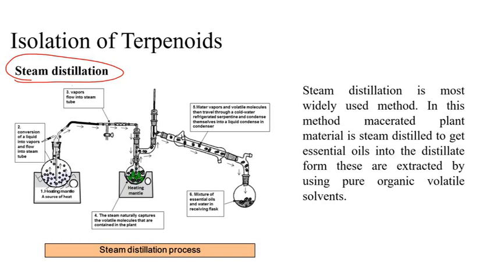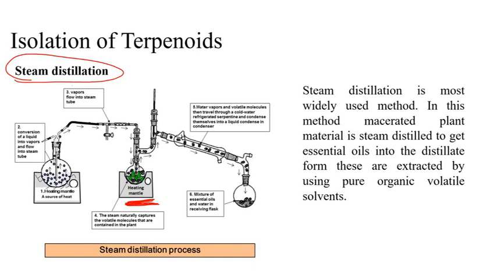As I said in the first slide itself, not all terpenoids are steam volatile in nature, only the mono and sesquiterpenoids. I have already told you that these mono and sesquiterpenoids are quite volatile in nature, and that's why they have that scent, that aroma smell. Now we need to isolate them. Let us imagine that we have taken a macerated leaf, that means a soaked leaf, soaked in a particular organic liquid.